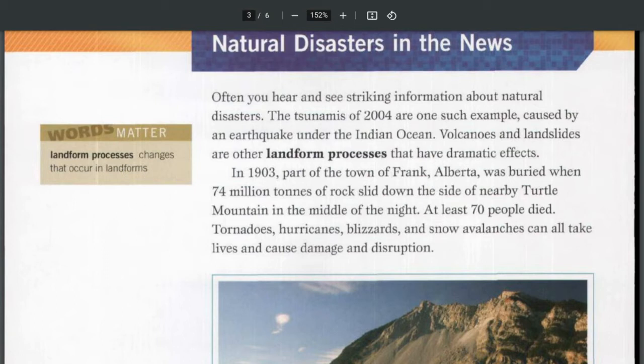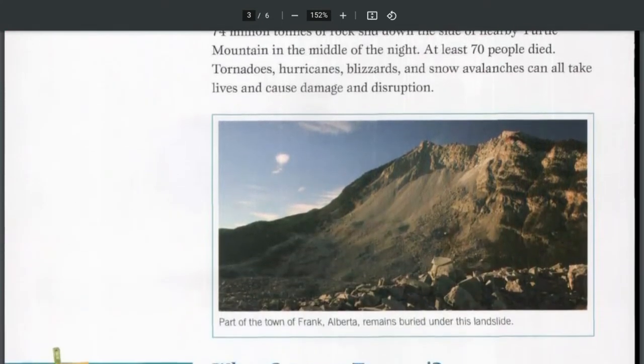In 1903, part of the town of Frank, Alberta, was buried when 74 million tons of rock slid down the side of nearby Turtle Mountain in the middle of the night. At least 70 people died. Tornadoes, hurricanes, blizzards, and snow avalanches can all take lives and cause damage and disruption.